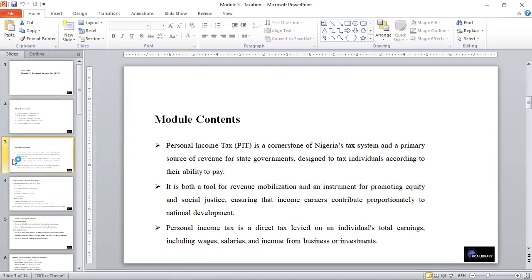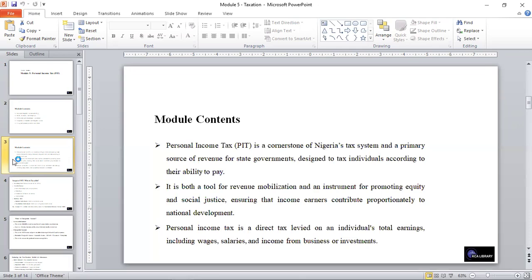When we talk about personal income tax, it is a cornerstone of Nigeria's tax system, and it's also a primary source of revenue for state government, and it's designed to tax individuals according to their ability to pay.